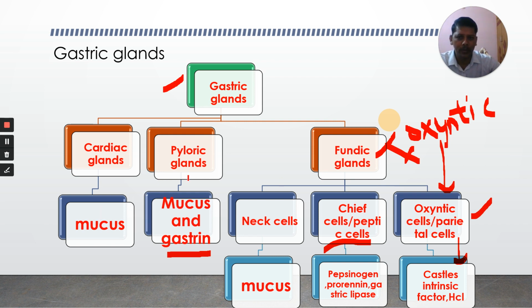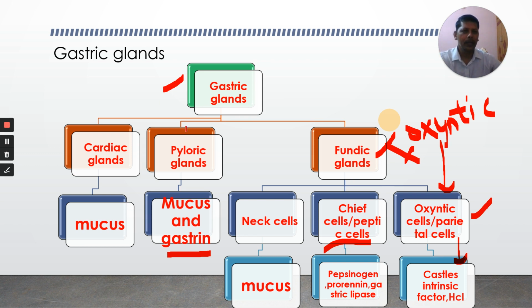Cardiac glands produce mucus, pyloric glands produce mucus and gastrin, and fundic glands consist of three types of cells. Mainly mucous neck cells, which produce mucus, and chief cells or peptic cells, which produce proenzymes like pepsinogen and prorenin. Gastric lipase is also secreted by these cells. Oxyntic cells are parietal cells. They produce Castle's intrinsic factor and HCl, hydrochloric acid, which is very important for the activation of some of the enzymes present in the gastric juice.